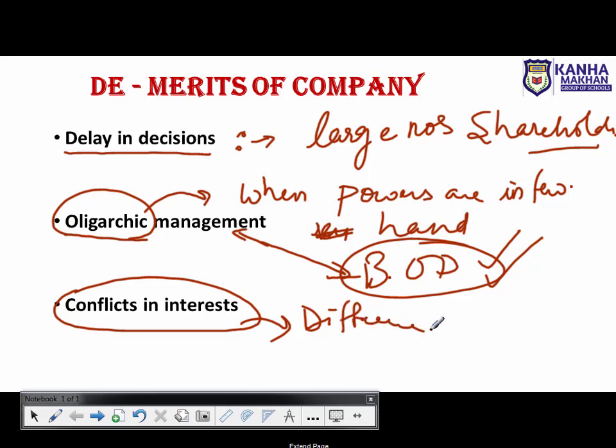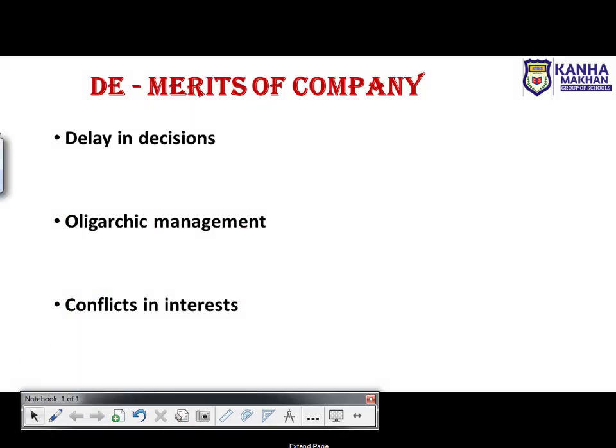ठीक है, and because of the difference of opinion generally conflicts arise. ठीक है, difference in opinion basically means when you do not agree on a similar or same point, so that actually gives rise to conflicts. Right, so generally this happens in your joint stock company.